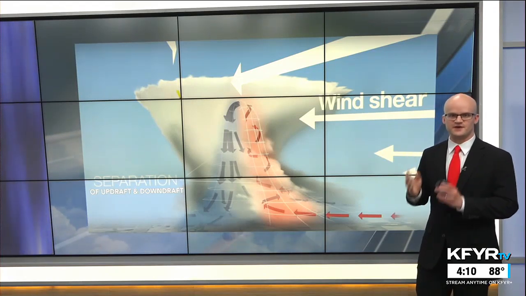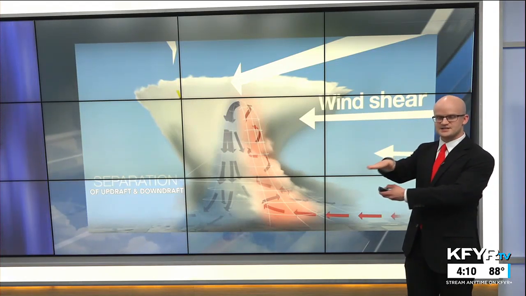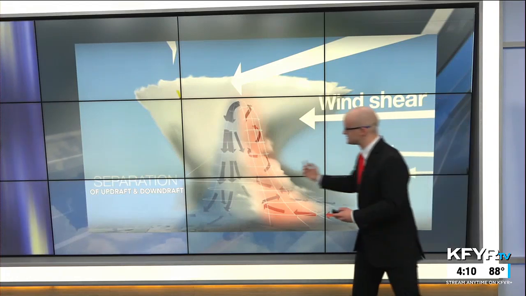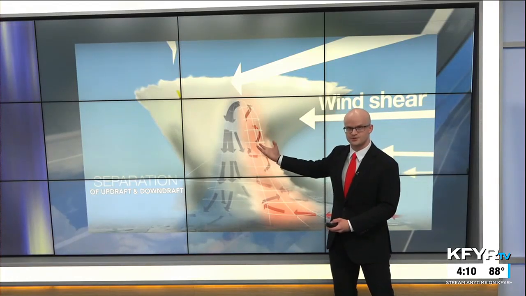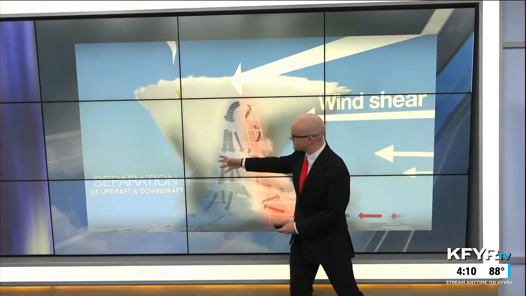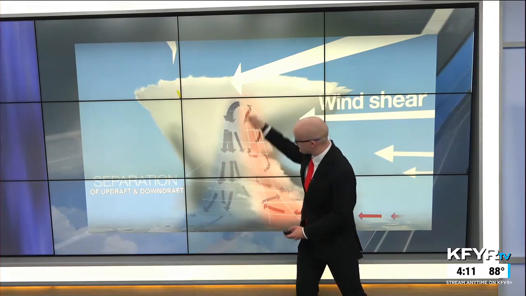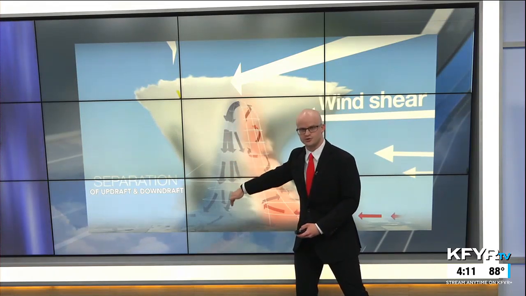Now, what causes that internal rotation within the thunderstorm? The primary cause is wind shear, and that's the varying wind direction and speed with height. That causes our updraft, the rising air within the thunderstorm cloud, to be displaced or separated from the downdraft, or the sinking rain-cooled air in the thunderstorm cloud, that allows the thunderstorm to sustain itself and last a lot longer. So what can happen within these supercell thunderstorm clouds that's really interesting is for them to split.